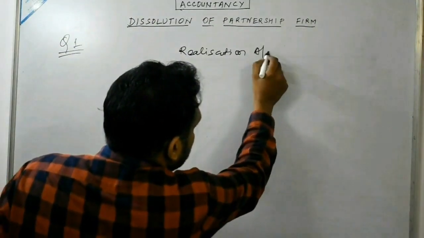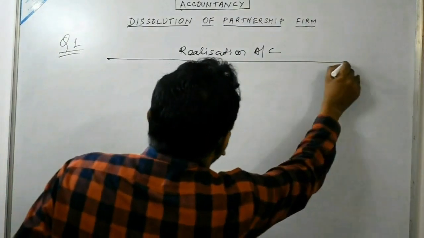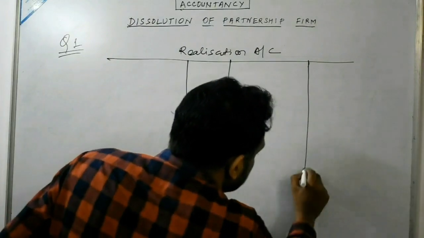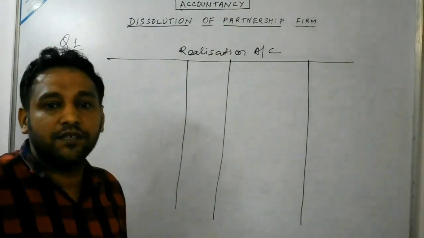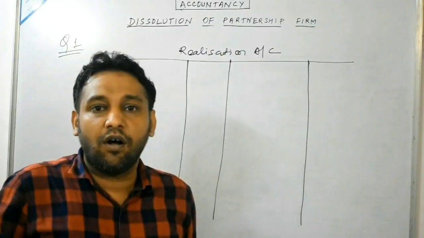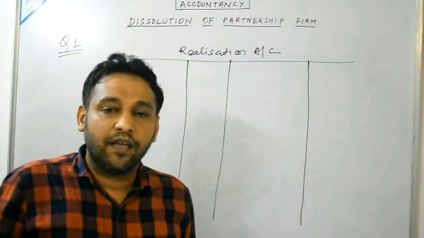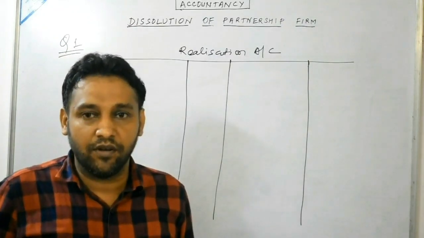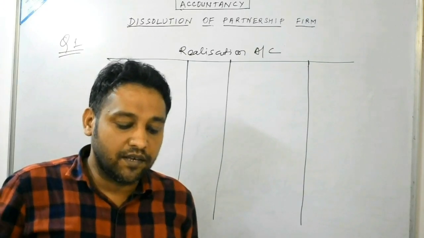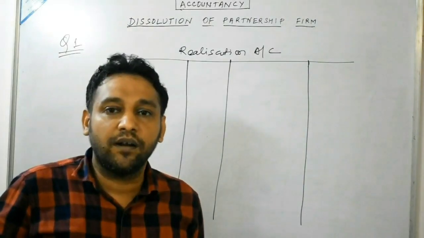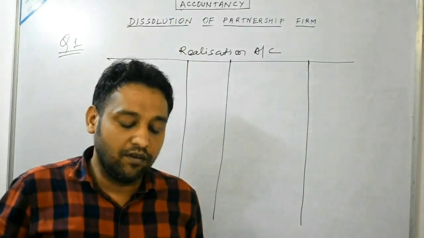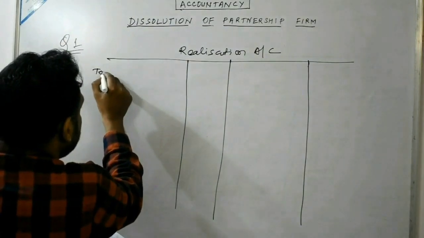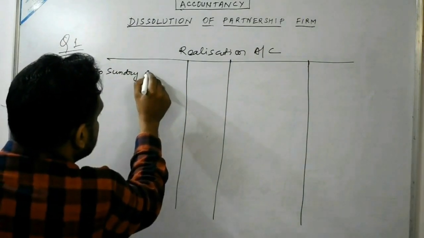As we know, in case of dissolution of a partnership firm, first of all we are required to prepare the realization account. So all the sundry assets would be taken on the debit side of the realization account at their book value. All the sundry assets, I repeat, except cash in hand, cash at bank and fictitious assets such as advertisement suspense account, would not be transferred to the realization account; rather they will be taken to the partners' capital account. So first of all, you see the value, plant is given 80,000.